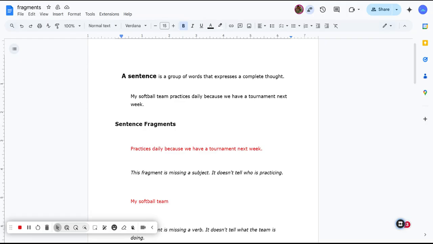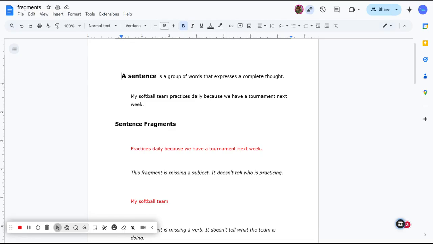You have a subject, the softball team, and then you have what they're doing, practices daily. You also have the why, which is not needed. You could simply say my softball team practices and you have a complete sentence. Fragments are when some part of the sentence is missing, usually the subject or obviously the predicate.